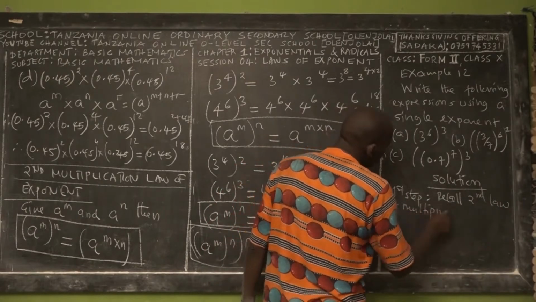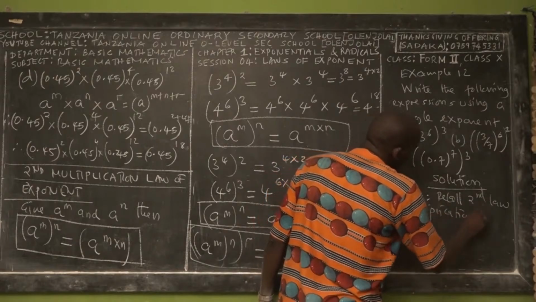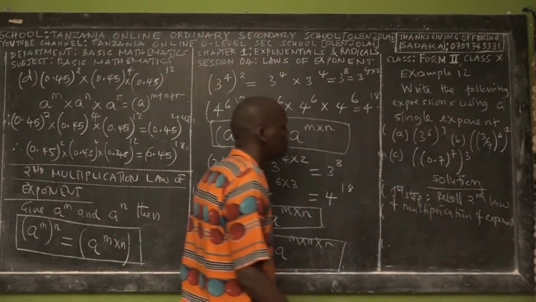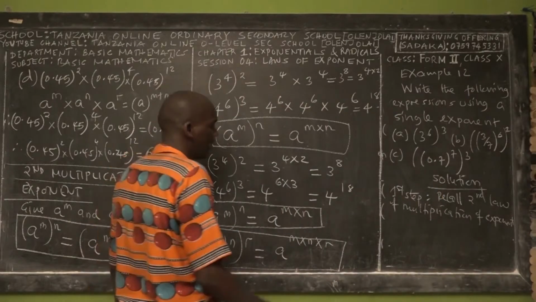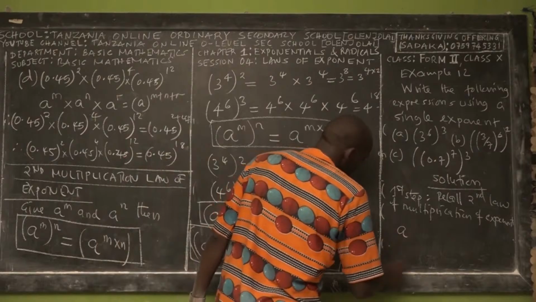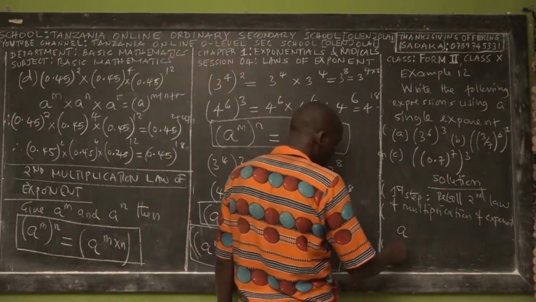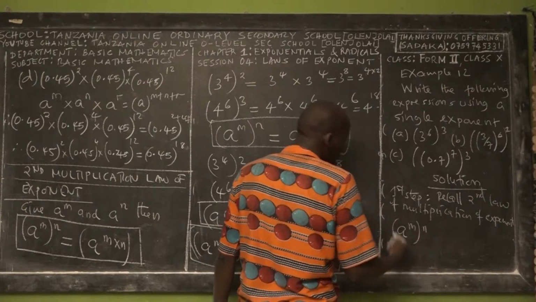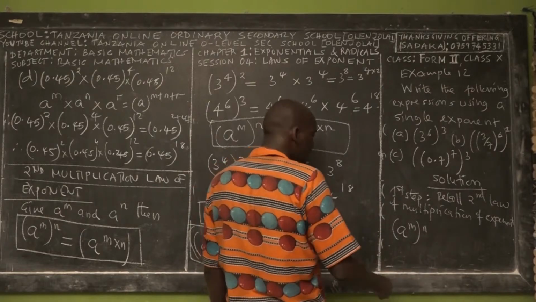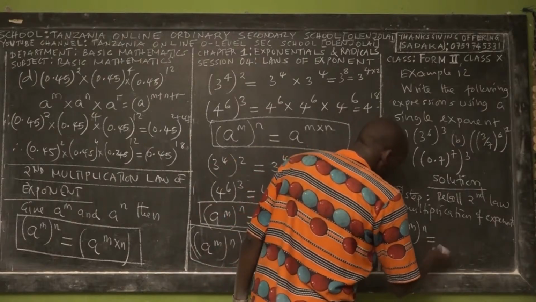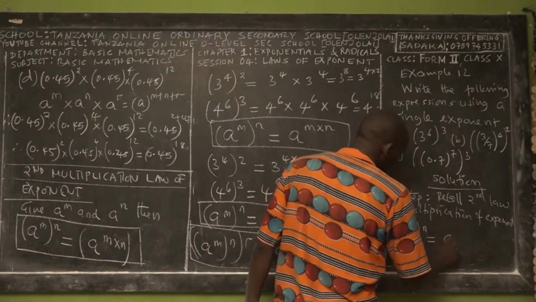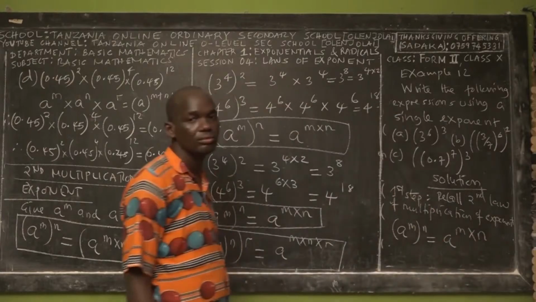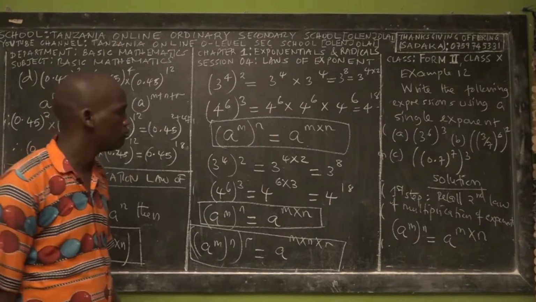of exponent. Right? So how does it state? You say that we have an exponent with base a, exponent m, then open and close bracket, power n. This is equal to what? a power m times n. That's the law.